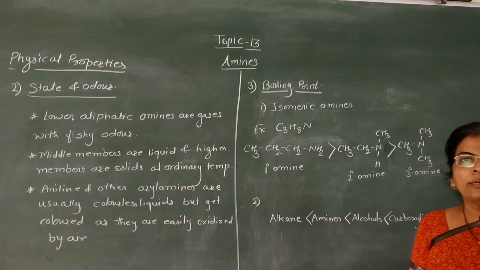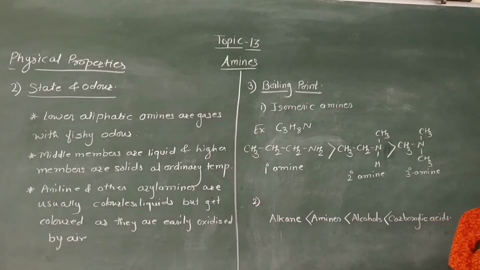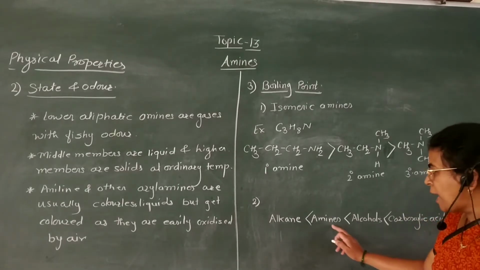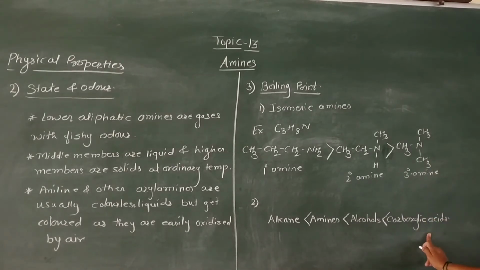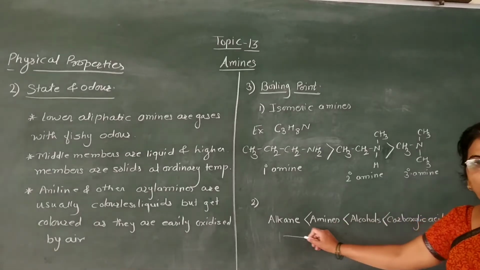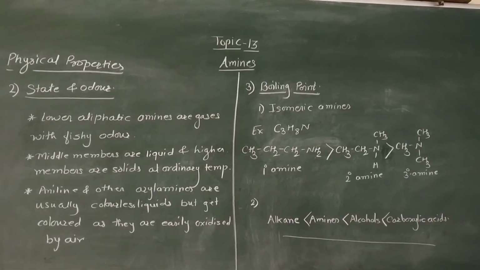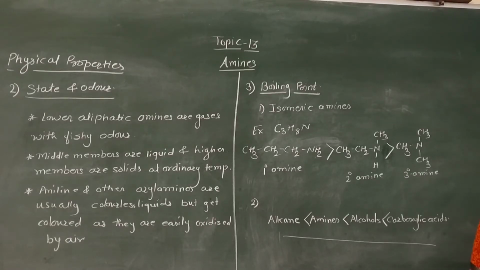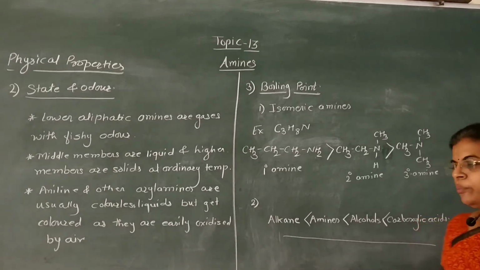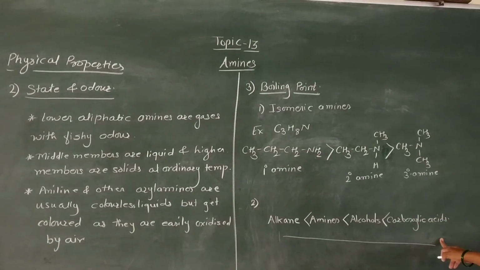If we compare the boiling points of comparable masses of alkanes, amines, alcohols and carboxylic acids, this order is observed.